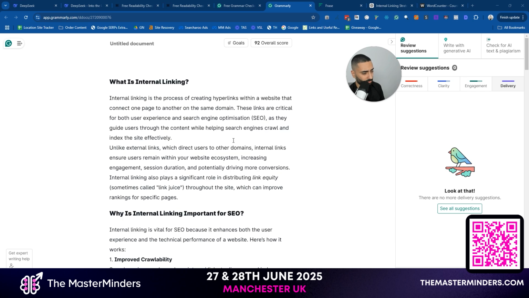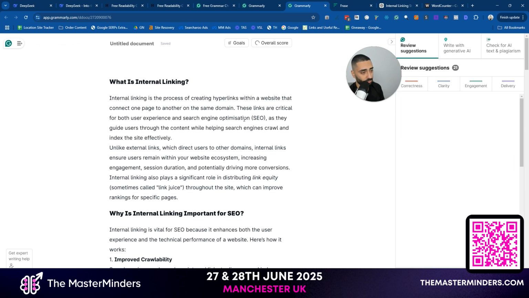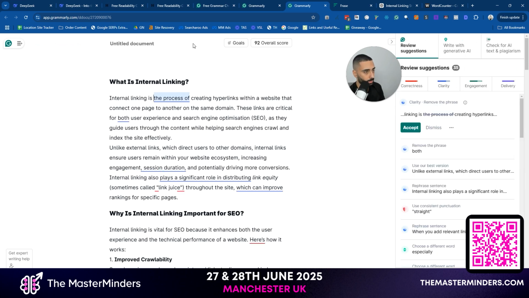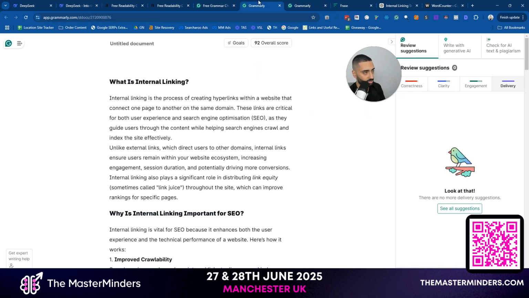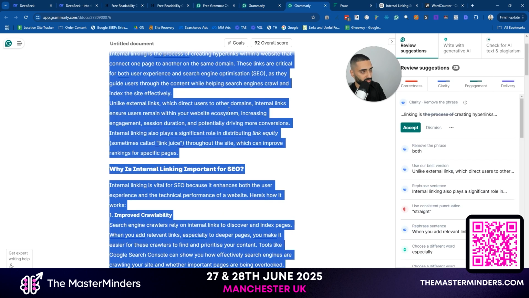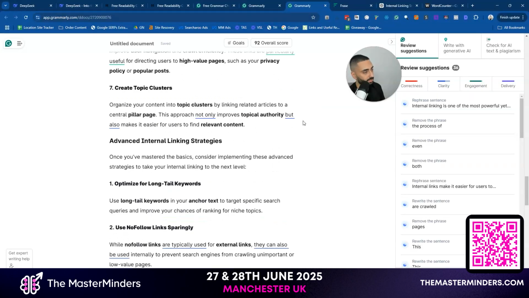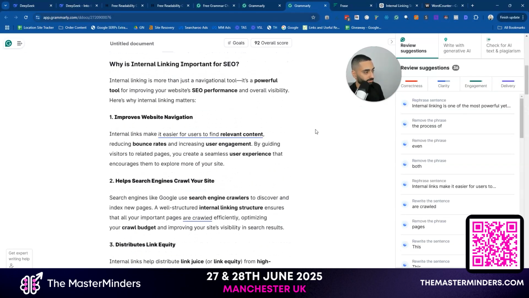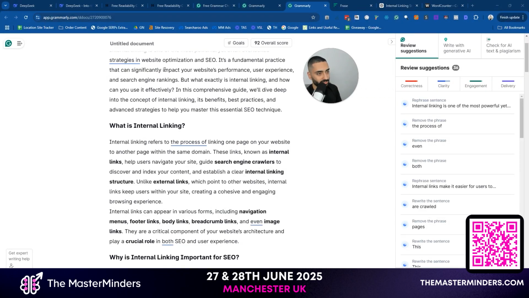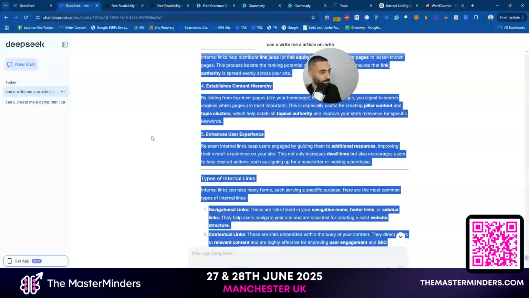So this is Grammarly. I decided, let's check the grammar at least. Not that they will have any grammatical or spelling errors, but what we can do is take a look at the overall score. So ChatGPT is 92. OpenAI, they're both 92. I feel like this is the exact same thing. Is this just the exact same tool, but it's written a slightly different article?